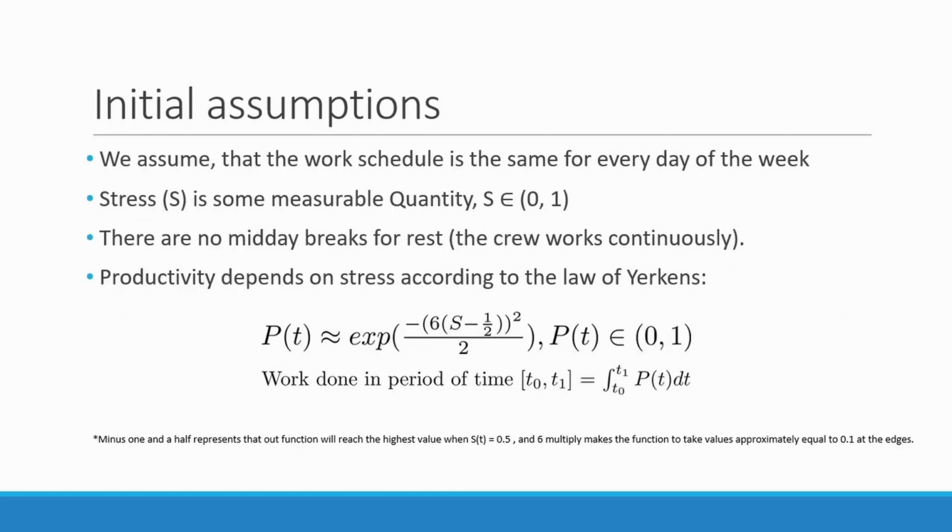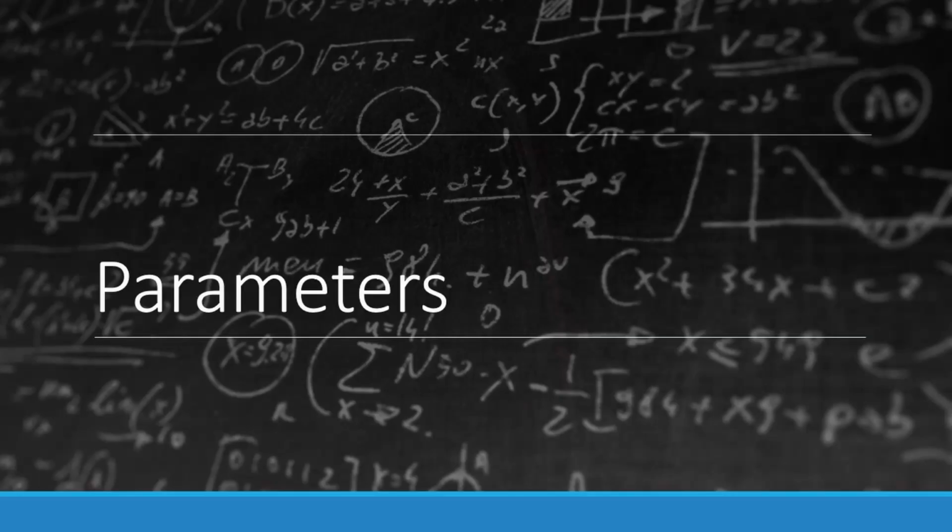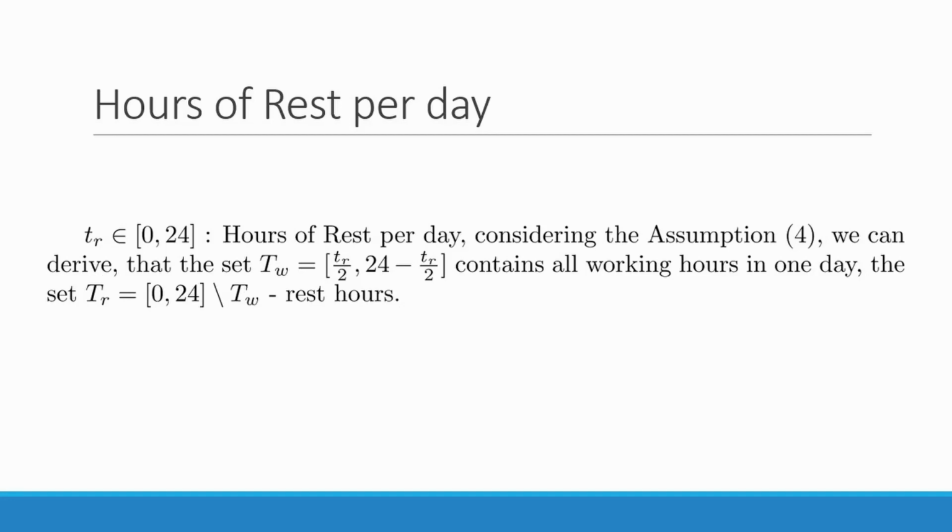We made some assumptions that can approximate our model, and also we found that productivity depends on stress according to Yerkes' law. The R is some value between 0 and 24 that represents the hours of rest per day. You can see here that we imply that they rest exactly TR halved hours in the morning and TR halved hours in the evening. However, further on in the model we will move to defining the workday simply as the start point and the end point.